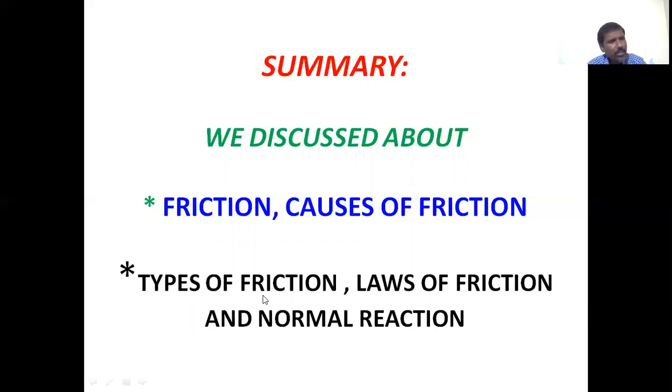As for the types of friction, there are three types: static friction, kinetic friction, and rolling friction. The frictional force present between two surfaces in contact when they are at rest is called static friction. If one surface is sliding over another surface, the frictional force present between the two surfaces is called kinetic friction or dynamic friction. When one body is rolling on the surface of another body, the friction is called rolling friction. So there are three types of frictional force.